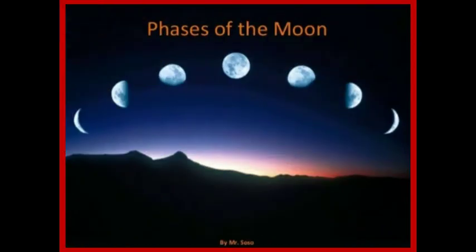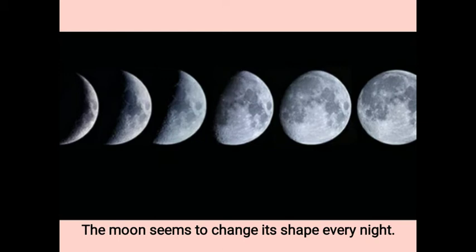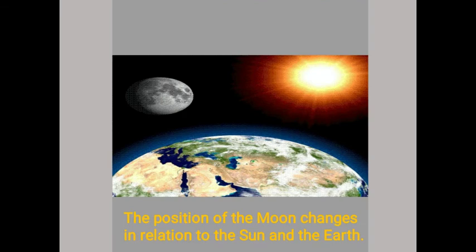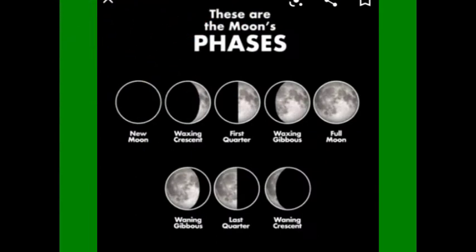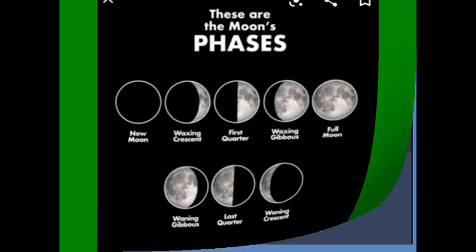Phases of the moon. The moon seems to change its shape every night. This is because the position of the moon changes in relation to the sun and the Earth. The changing shapes of the moon are called the phases of the moon.